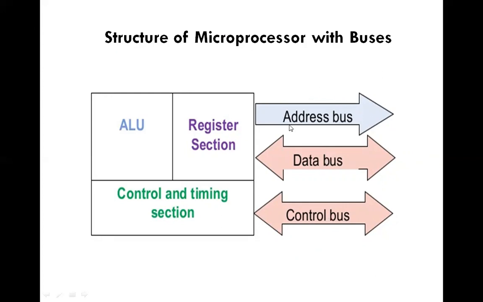The function of the address bus is to give the address to an external device, and the function of the data bus is to transfer data from the microprocessor to an external device and from an external device to the microprocessor. The function of the control bus is to control the whole system, like controlling memory and controlling input output.